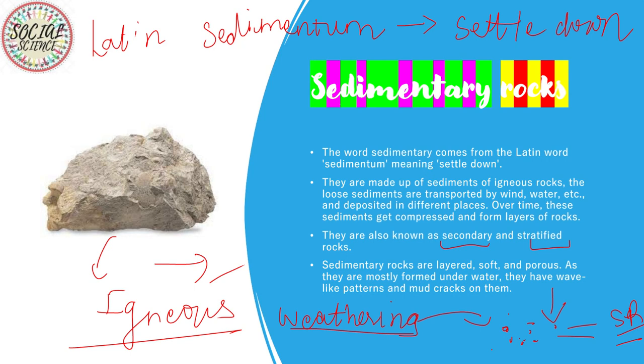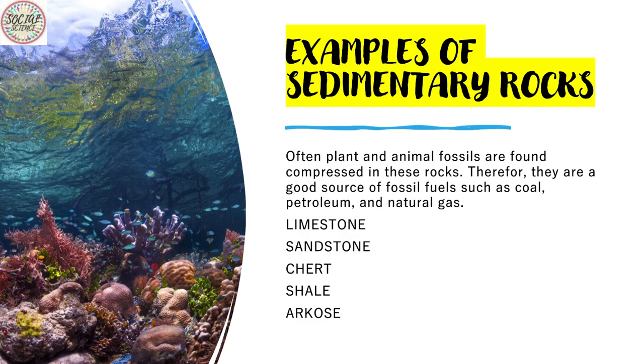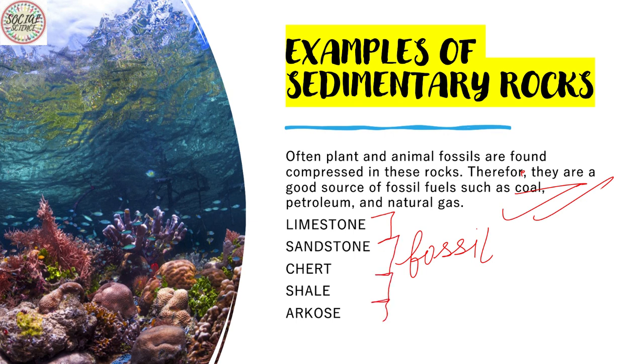Sedimentary rocks are layered, soft and non-porous. As they are mostly formed underwater, they have wave-like patterns and mud cracks. Fossil fuels are really good examples of sedimentary rocks. Therefore, they are a good source of fossil fuels like coal, petroleum and natural gas. Let's know the examples as well: limestone, sandstone, shale, and so on are all sedimentary rocks.